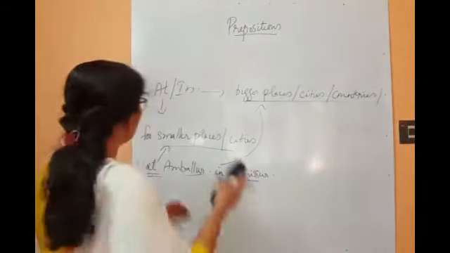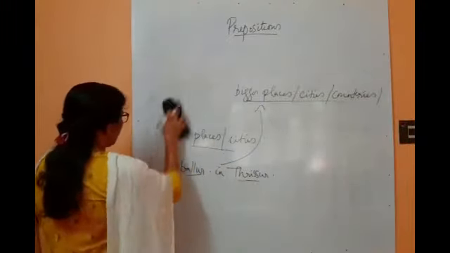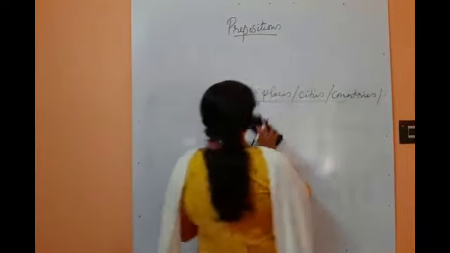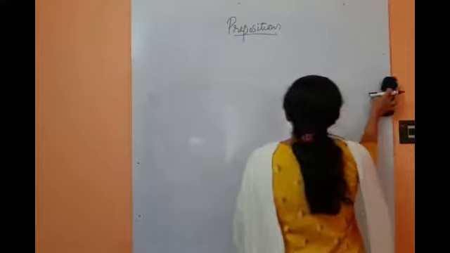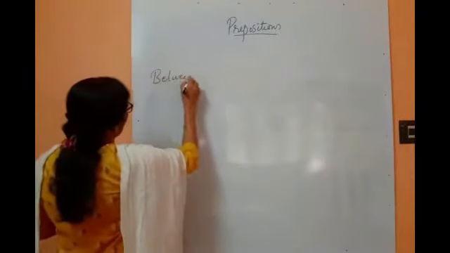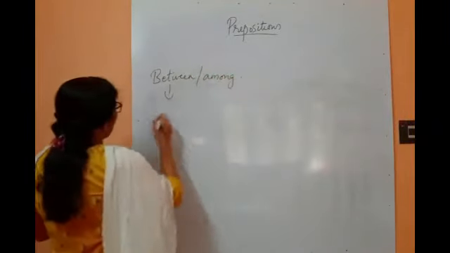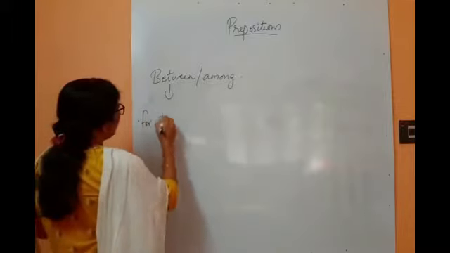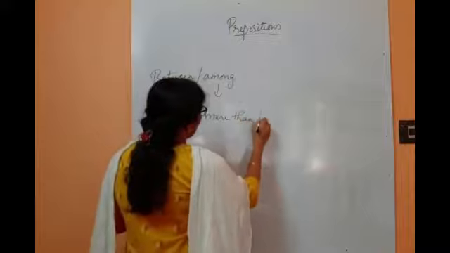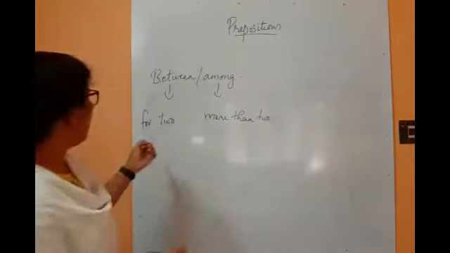And next are some combinations. Those combinations we will see now. Okay, between and among. What is the difference between between and among? Between, we know that between is used for two, isn't it? Between and among: between for two and among for more than two.